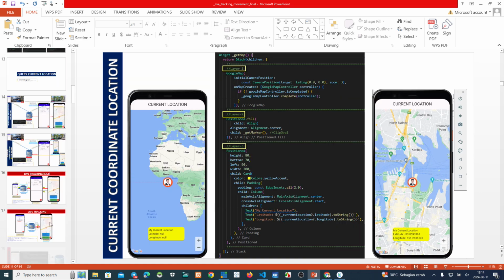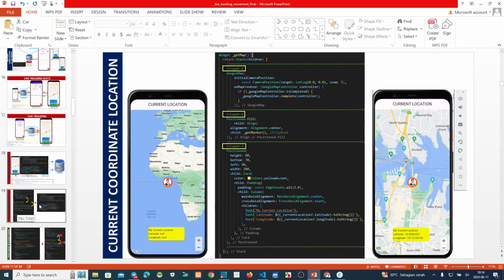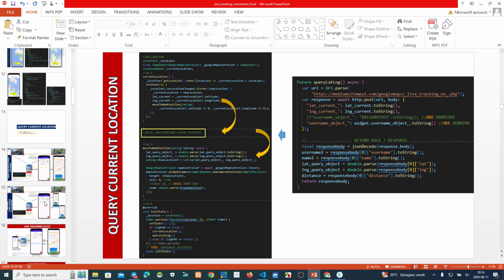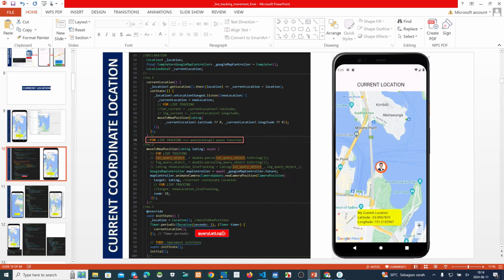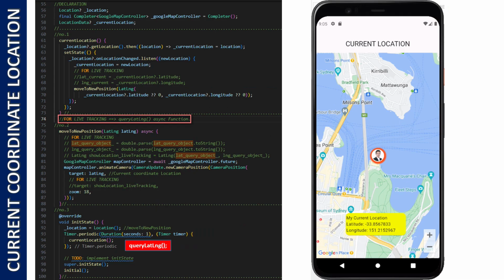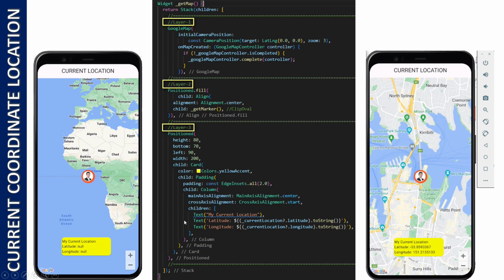Okay, this next step I have already written. Next I can show you. Maybe I will explain this one step by step. This is a script for the asynchronous function for live tracking. This is move to new position. This is the init state to periodically check and run the current location and also the query lat long. Where is the query lat long? This one. Next, I can show you.